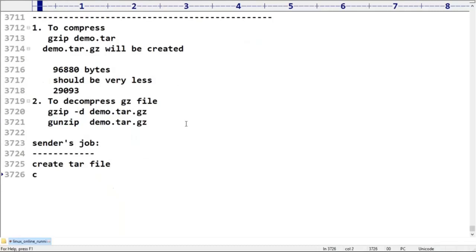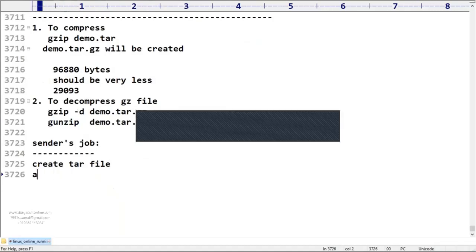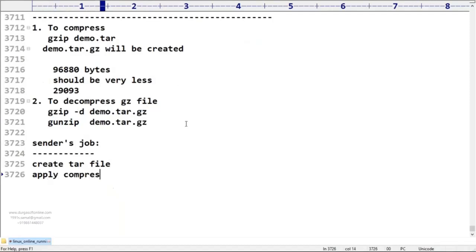Next and after that, apply a compression algorithm. Like this is the sender's job, and then send this gz file to the receiver.